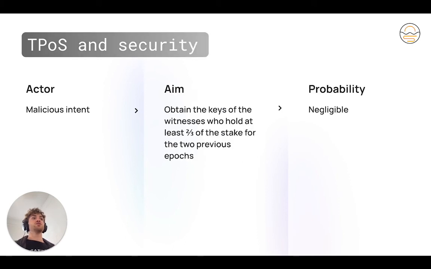About security, to rewrite a block or perform a long-range attack, a malicious actor must know the private keys of the witnesses that hold at least 2/3 of the stake for the previous 2 epochs. The probability of this happening is negligible, rendering the TPoS algorithm highly secure.